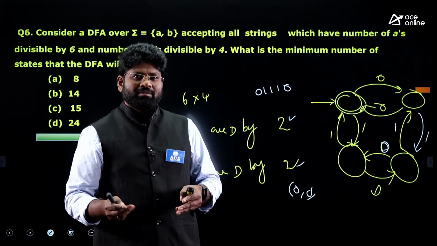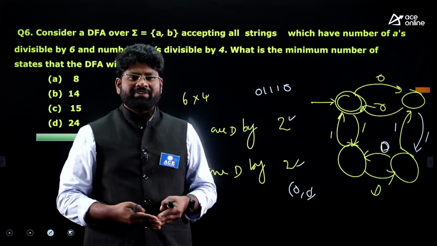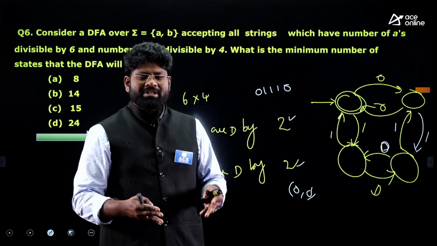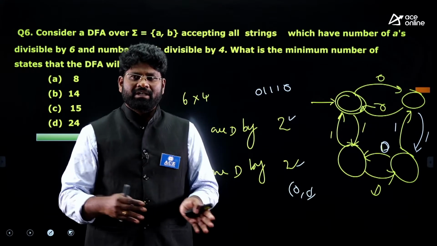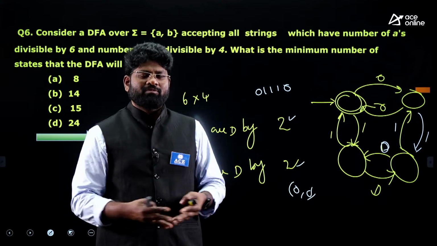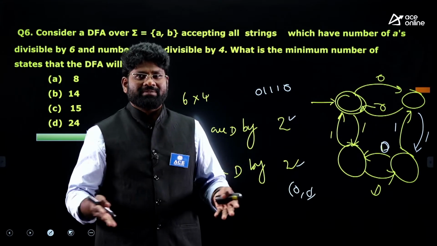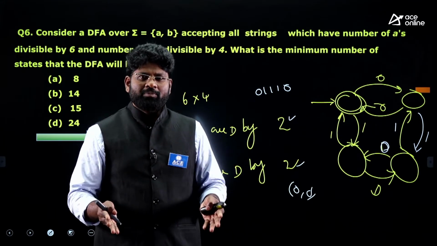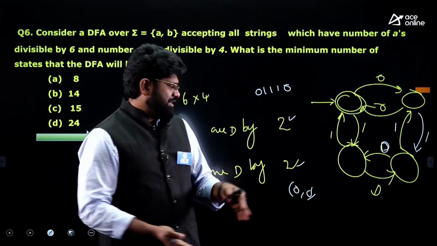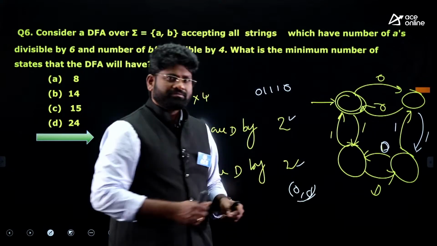There are 4 combinations of remainders when you divide them by 2 and 2. The remainder combinations can be 0, 0, 0, 1, similarly 1, 0 and 1, 1. So these are the 4 possible combinations. Out of 4 possible combinations of the remainders, only one combination is 0, 0.